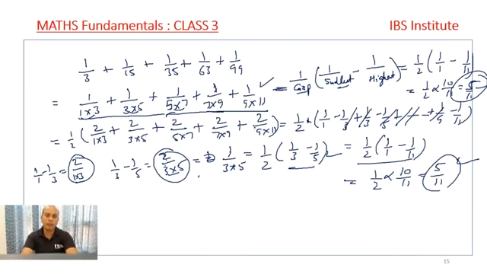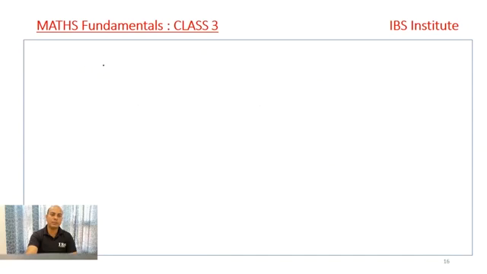Like I take one more example. For example, if I have numbers, say 1 by 4 plus 1 by 28 plus 1 by 70 plus 1 by 130 plus 1 by say 208, right?